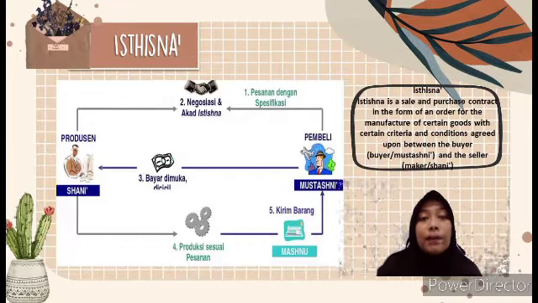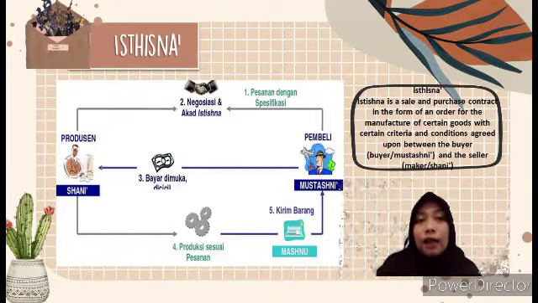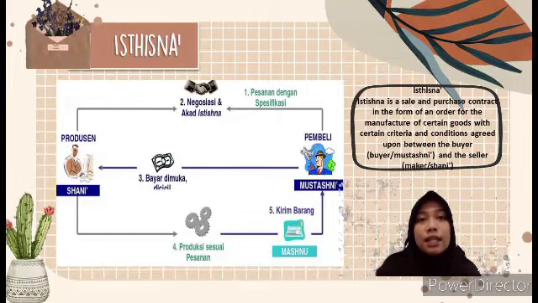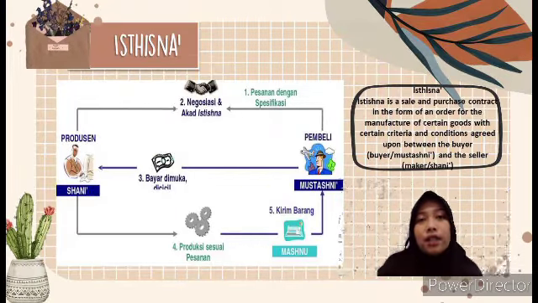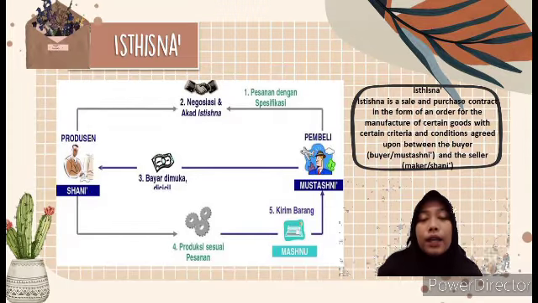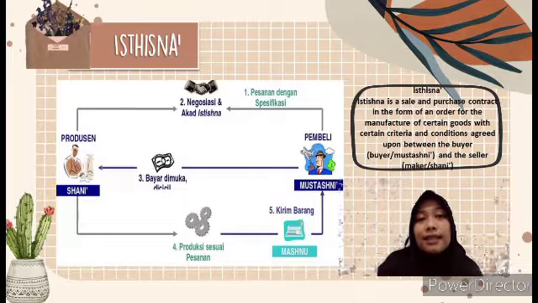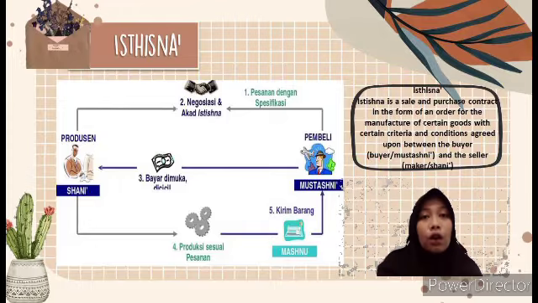Regarding the flow of the simple Istishna contract, the buyer or mustashni purchases a custom cupboard from the manufacturer. When the buyer has ordered a custom cupboard in accordance with the desired specification, there will be negotiation and an Istishna contract. In the negotiation and Istishna contract, we will discuss the criteria, such as the specification of the desired goods.